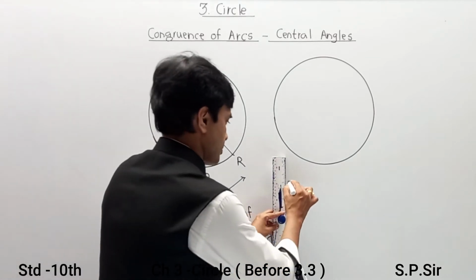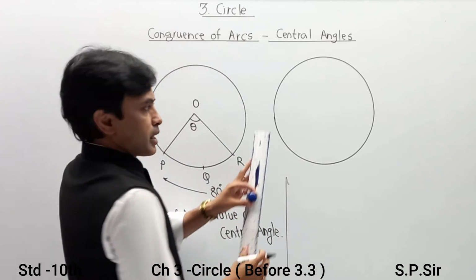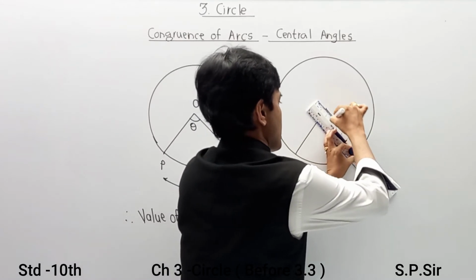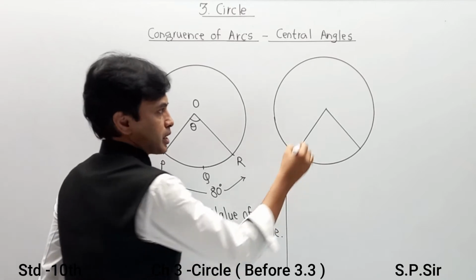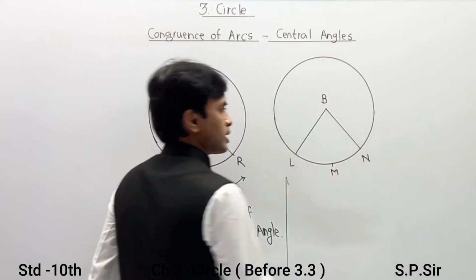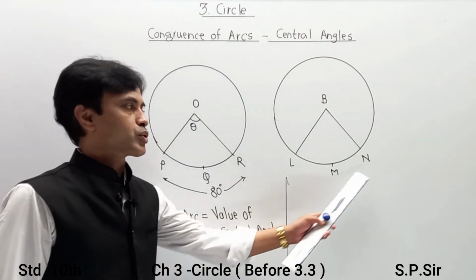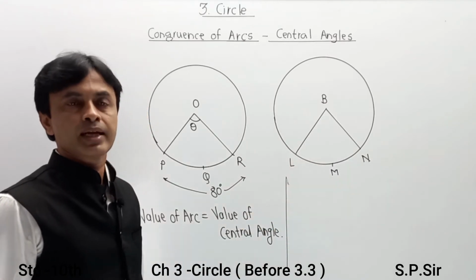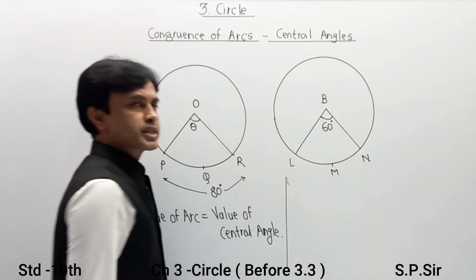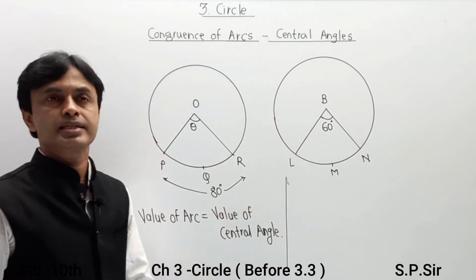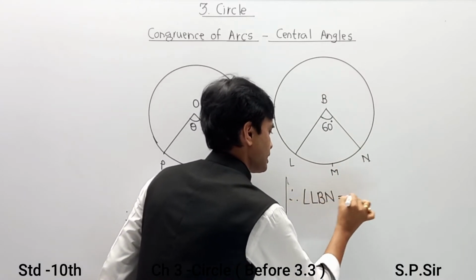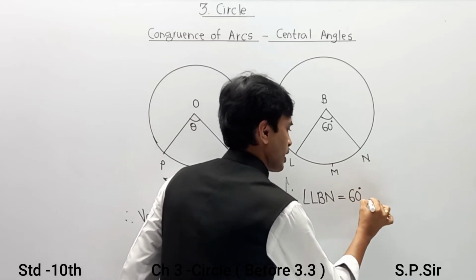In the second diagram, let us say I have drawn two arcs of a circle, and the center of the circle is now B. Here L, M, N are points on the circumference of the circle and B is the center, and let us say the central angle is given as 60 degrees. Means angle LBN is 60 degrees.